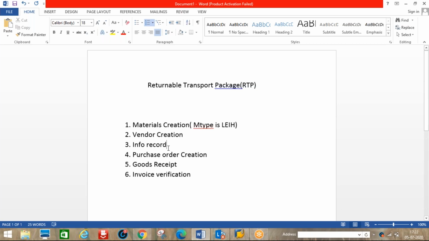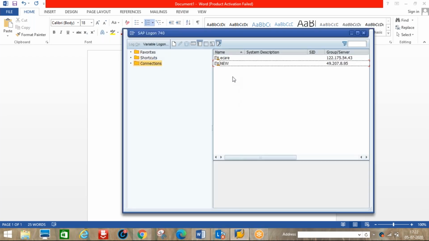These are all normal processes, with no special procurement changes or item category selection. It's a standard purchase order only. But whenever you do goods receipt, there is some additional view, a different way of receiving materials for this returnable transport package. We'll see it practically. Now we'll go into the system.